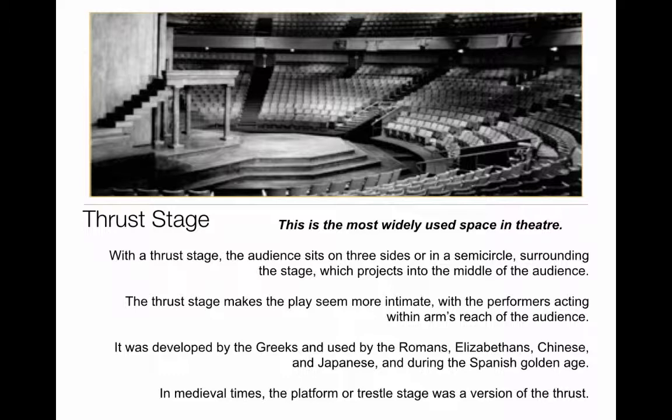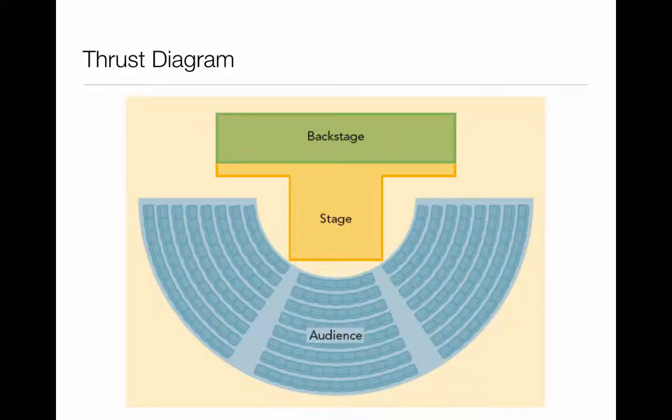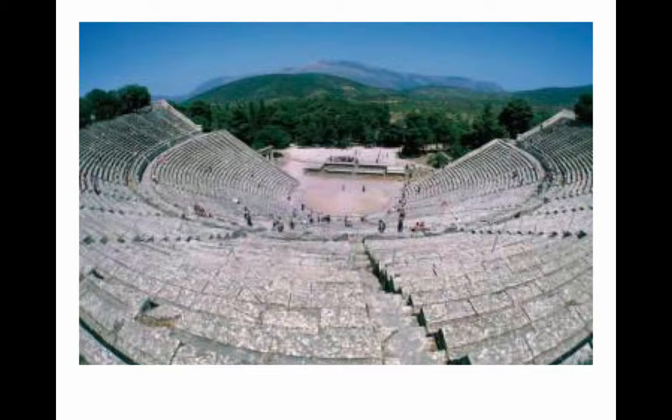The thrust space makes things seem quite intimate because the actors really are within an arm's reach of the audience. You can see here in the diagram of the audience a little more clearly how the thrust theater is a true hybrid mix of the arena stage and the proscenium stage.